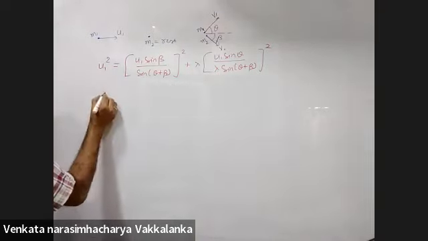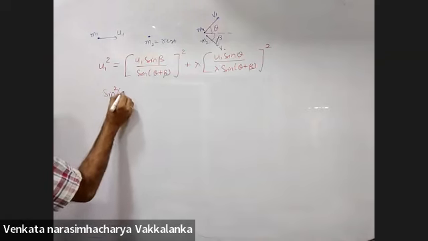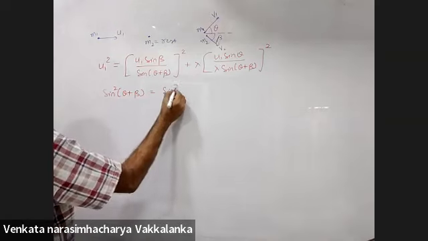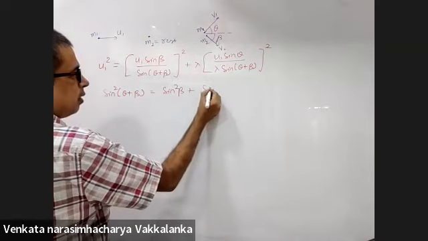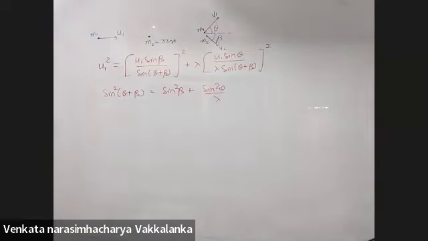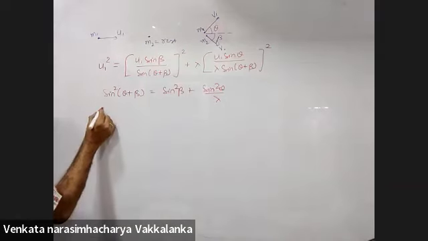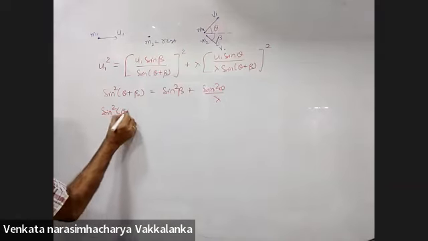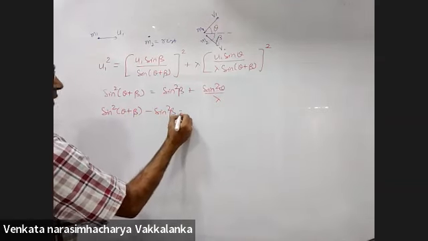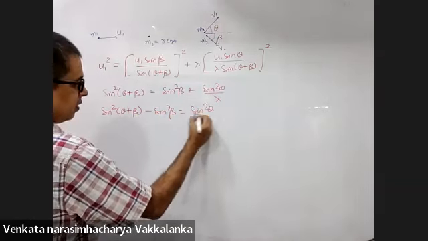If I bring it to the numerator of the left hand side, sine square of theta plus beta is sine square beta plus sine square theta by lambda. Is my calculation correct? Yes, sir. Now I bring this to the left: sine square of theta plus beta minus sine square beta is sine square theta by lambda.